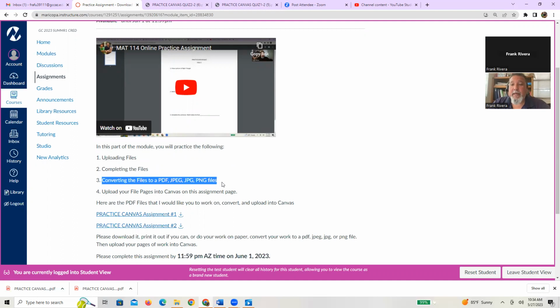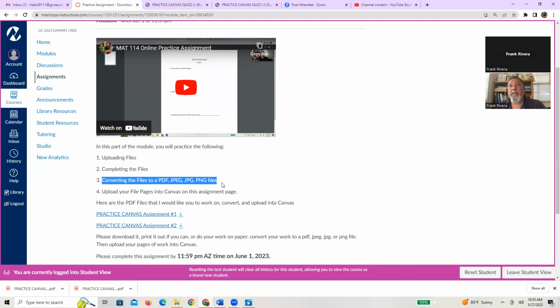As I mentioned, I'm only accepting PDFs, JPEGs, or PNGs. I've found over the years that those work best in the SpeedGrader. What I actually do is I've downloaded what I call CamScanner. If you don't want to use CamScanner on your phone, there are other software packages that also work. What I love about CamScanner is it gives me the ability to take pictures of multiple pages and create one file, so I just have to turn in that one file of multiple pages. It also gives me the option of taking a picture of each page separately.